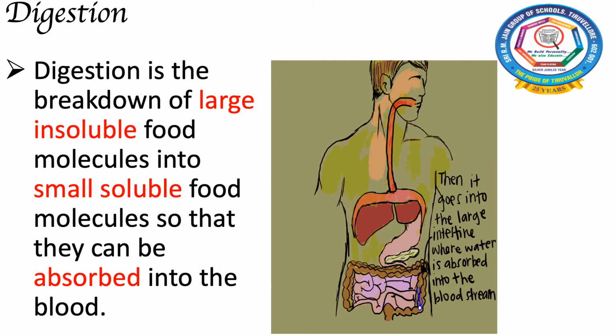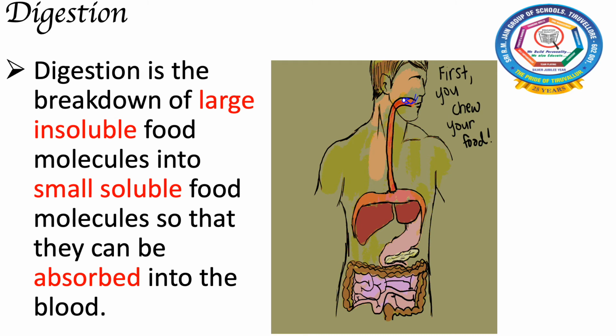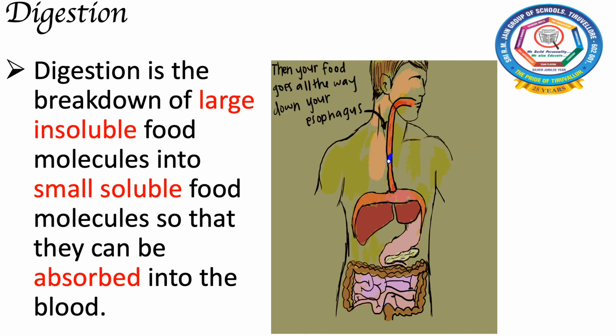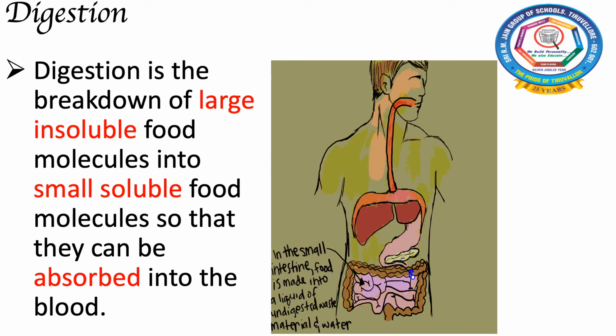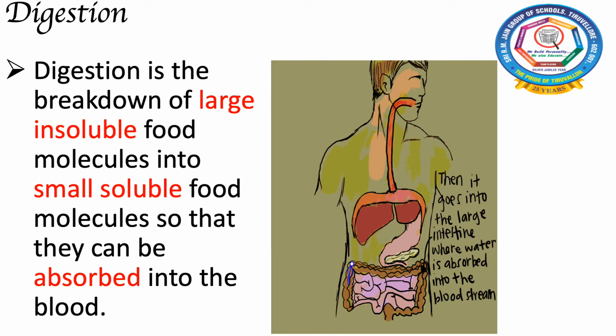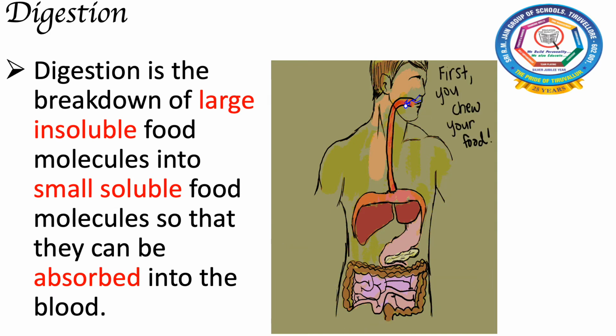Your digestion starts with the mouth, where the food enters, and inside your mouth you crush your food. Then the food goes into your stomach through a pipe called the food pipe. In your stomach, half of the digestion happens. After that the food is sent into the small intestine, and the digestion completes here. Then the undigested food is sent into the large intestine, where water is absorbed. After that the waste materials are stored in the rectum. After that it is removed through the anus.